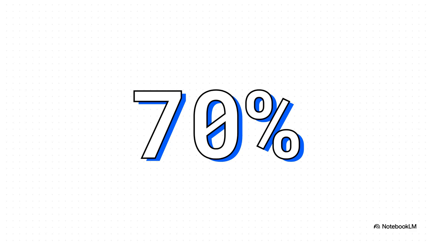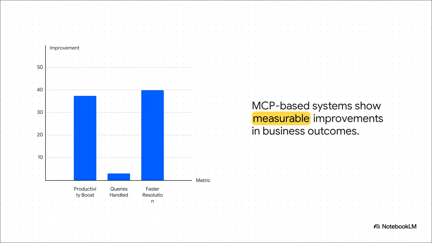It has a massive impact on the bottom line. By standardizing all these connections, companies are seeing development cost for AI integration drop by as much as 70%. That is a true game changer for getting these solutions deployed at scale. And the results really speak for themselves. We're talking real-world productivity boosts between 35 and 40%.